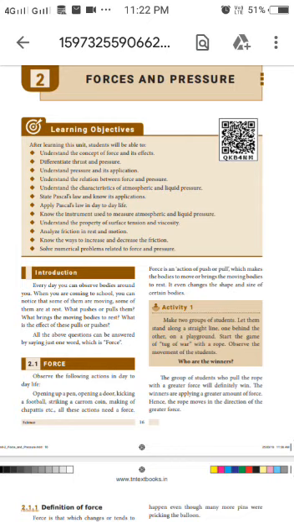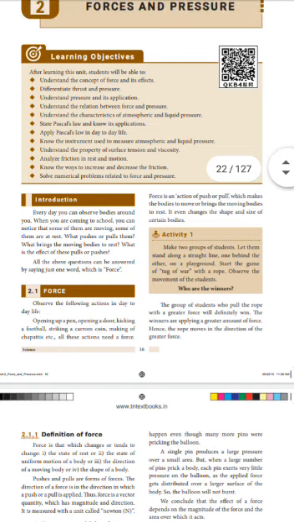So what is the definition for force? Force is an external agency which changes or tends to change the state of rest or the state of uniform motion of a body or the direction of a moving body or the shape of a body. Then force is a vector quantity. Why is force a vector quantity? Because it has both magnitude and direction. When we measure the force, we have to tell the amount of force and we have to tell the direction also. So force is a vector quantity.